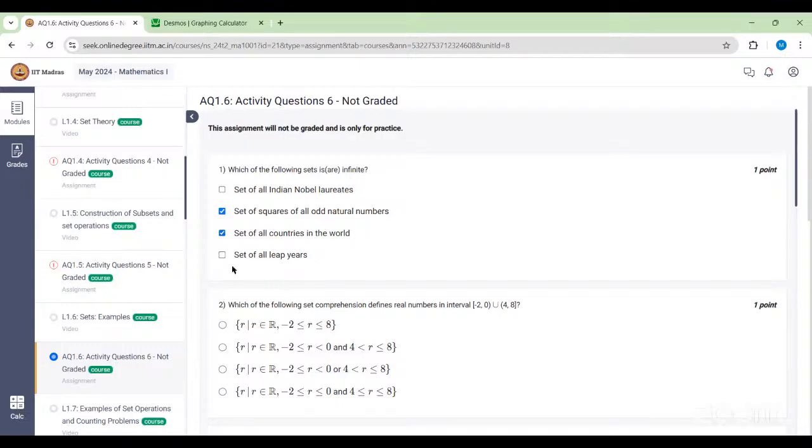Set of all leap years. This is an infinite set because we know that there will be infinitely many leap years. You can just multiply by 4 and so on. So 2020, then 2024 and 2028 and so on. So there will be infinitely many leap years. Is that okay? Madam, third option you have to untick. Yeah, sorry. There are finitely many countries.